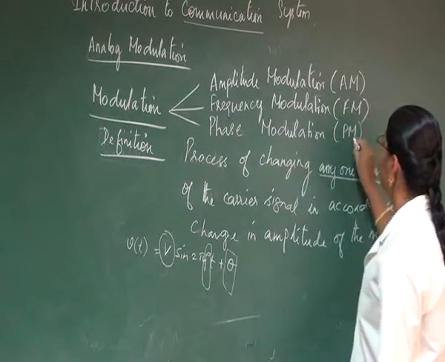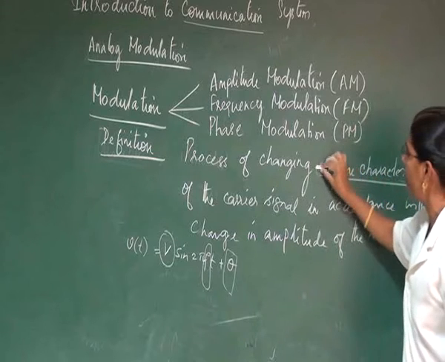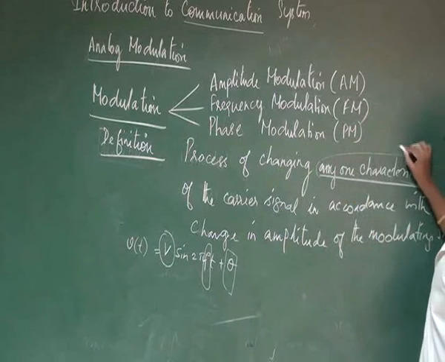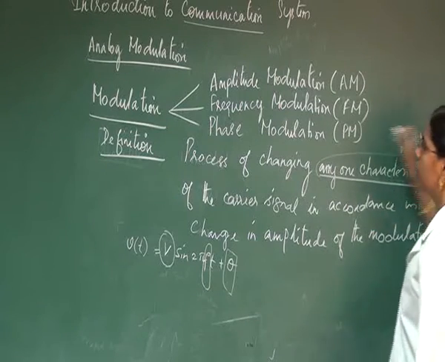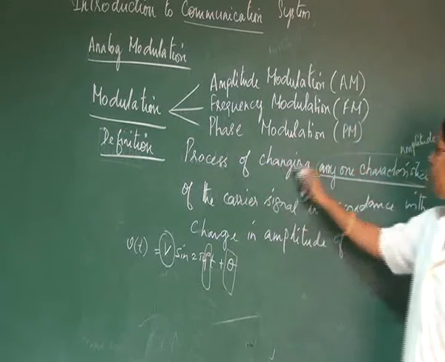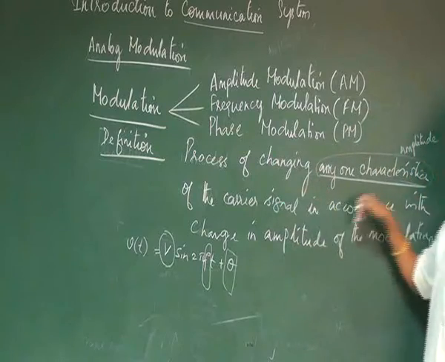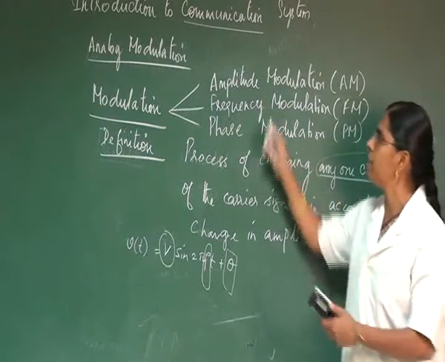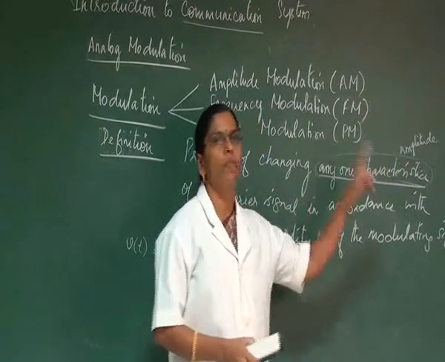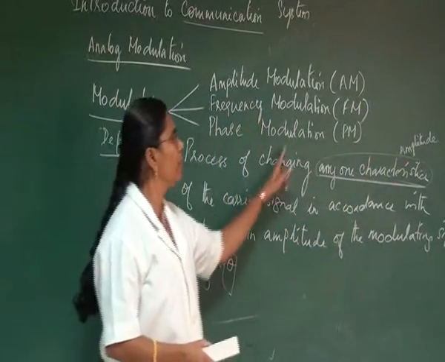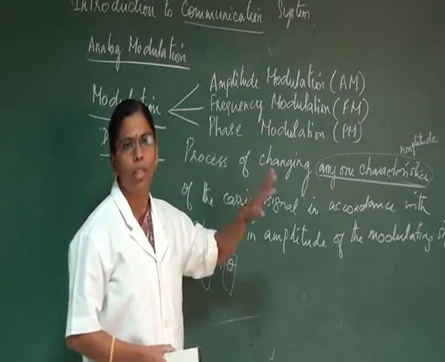As I told you, we are going to change any one characteristic. If it is amplitude, then the definition is: the process of changing the amplitude of the carrier signal in accordance with the change in amplitude of the modulating signal is called amplitude modulation.